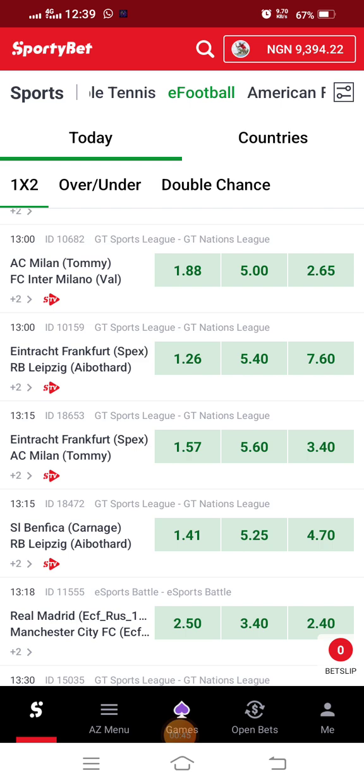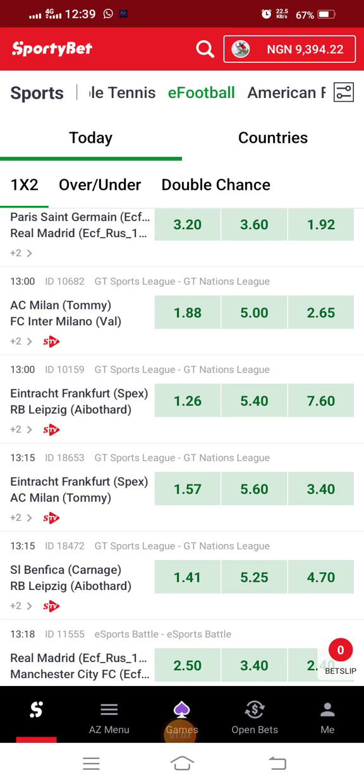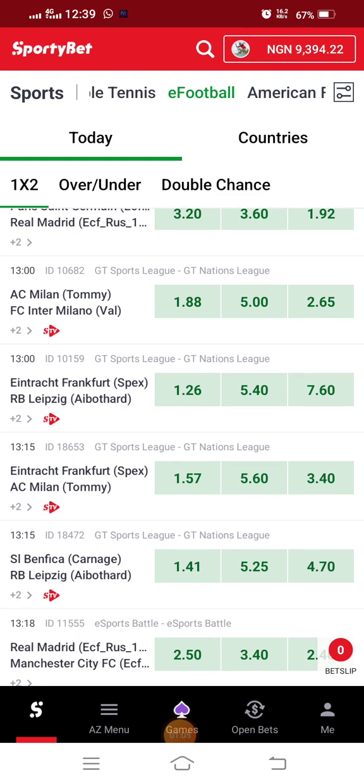Simultaneously, I will be teaching you about what I call fundamental analysis. So, in this business, you can make money offline, and then when the game goes live, you can also make money again. That is the technical analysis. All right, so we have some games here. What we actually trade is GT Nations League.